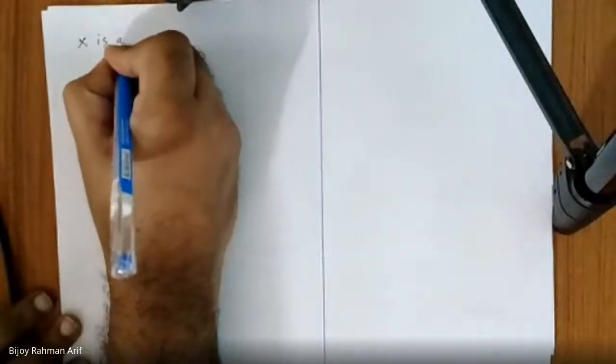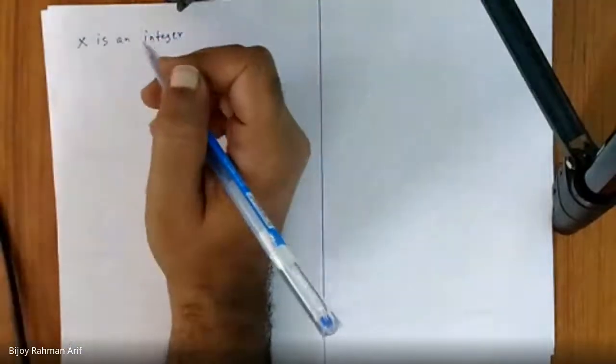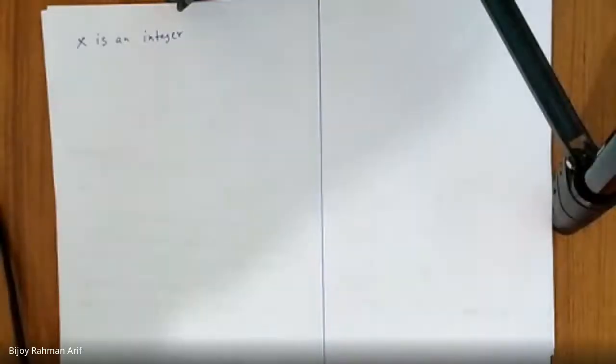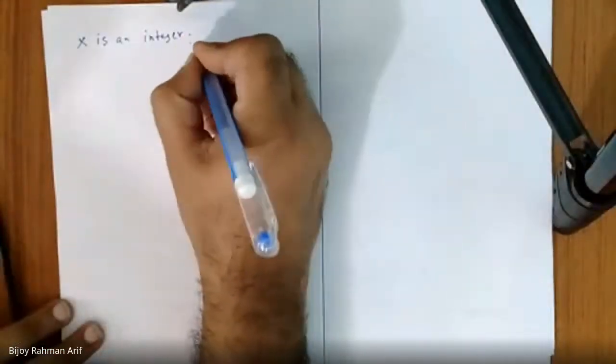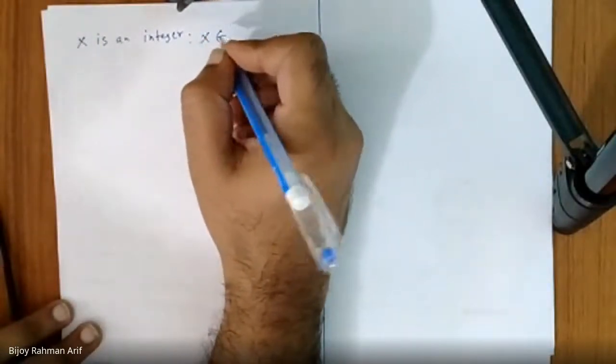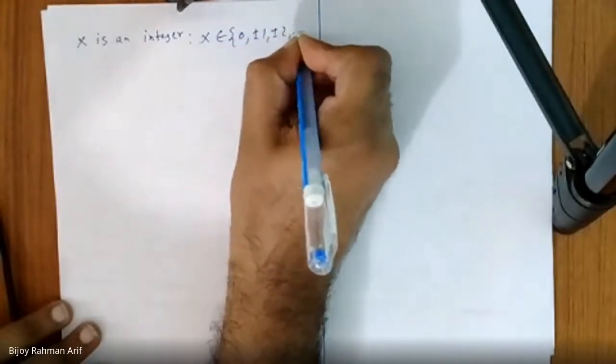Let's assume x is an integer. What is an integer actually? Whole number. We are going to study more about integers, don't worry. So it is a whole number. That means x belongs to, this symbol is called belongs to, 0, plus minus 1, plus minus 2, and so on.